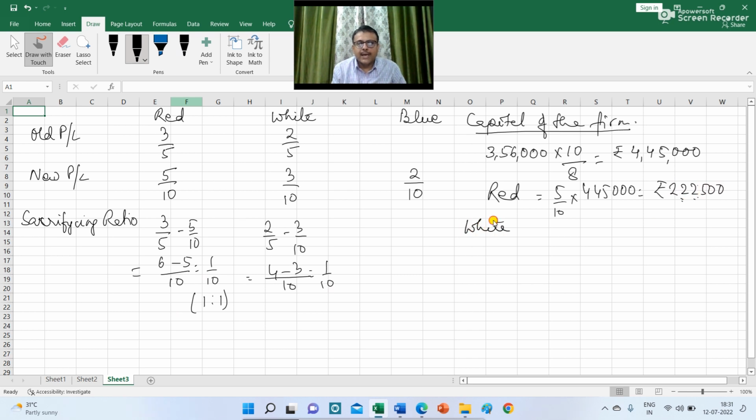Share of white will be 3/10 into 4,45,000. So this will be 1,33,500. And share of blue is 2/10 into 4,45,000. So this will be rupees 89,000. So blue is required to bring rupees 89,000 towards his capital of the firm.